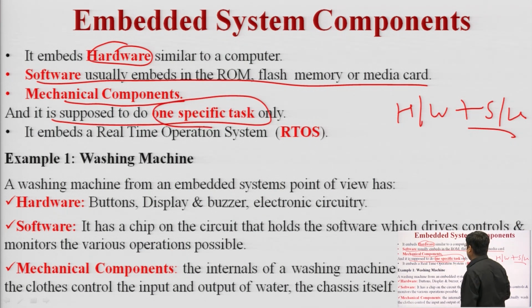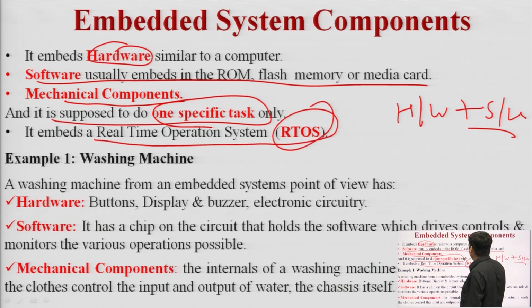We have already discussed that one of the main features of an embedded system is that it is used for one specific task only. It is dedicated to one application. It embeds a real time operating system. It works on a real time operating system, not a general purpose operating system. Real time means it doesn't have any delay.